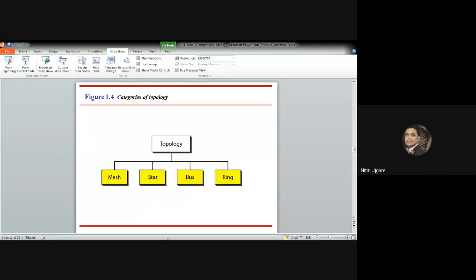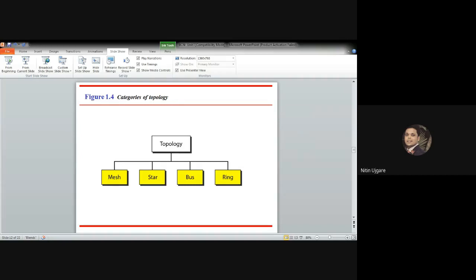That is the network topologies, or it is also called the physical network topology. So the term physical topology refers to the way in which the network is laid out physically, whereas two or more devices connect to a link, or two or more links form a topology. So the topology of a network can be defined as the geometric representation of the relationship between the links or the linking devices, which are usually called the nodes.